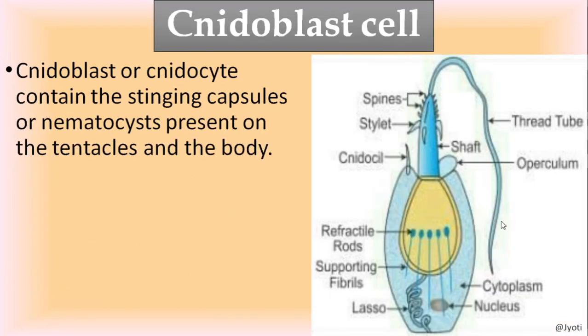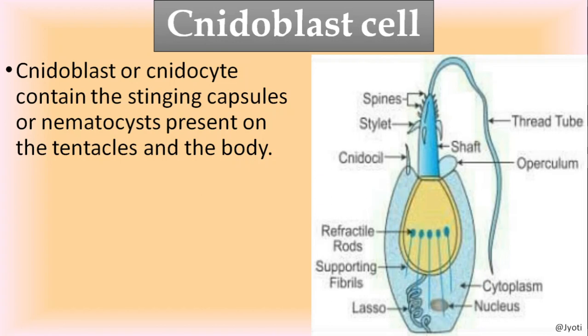So let me show you what is cnidoblast cell. So this is a defensive cell of the Cnidarians, present in all the Cnidarians. This cell is also known as nematocyst cell or nematoblast cell, and they are present in large number in the tentacles of the organisms of this particular phylum.